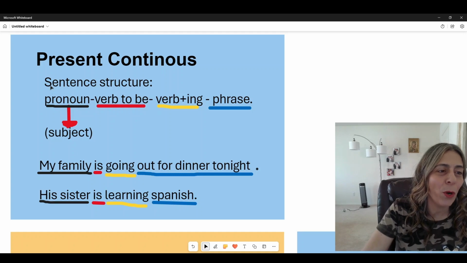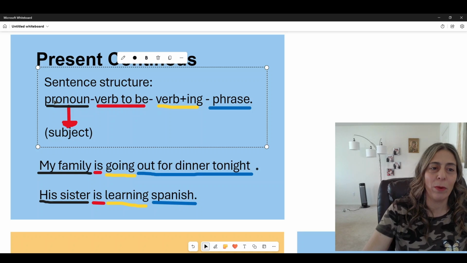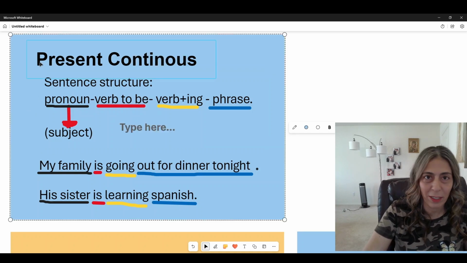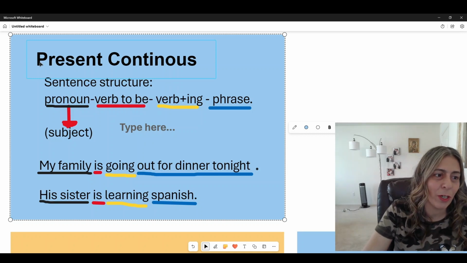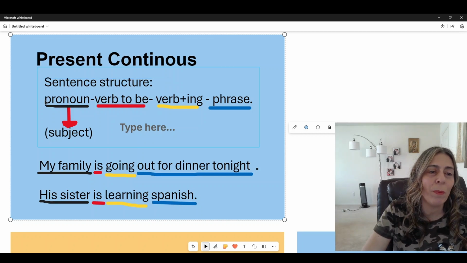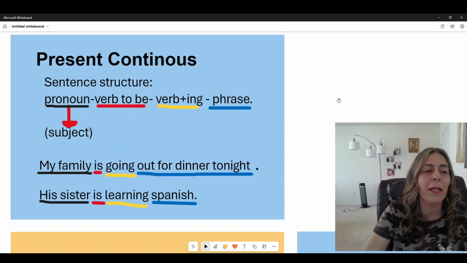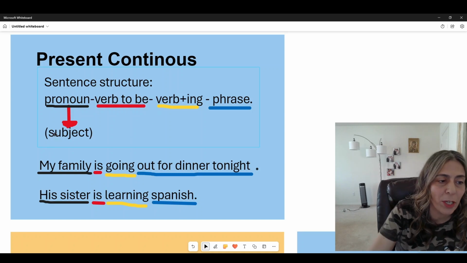So it should start with a pronoun, or it could be a noun. We're still in the present continuous, we're not using the past or the future. In other words, it means the subject.